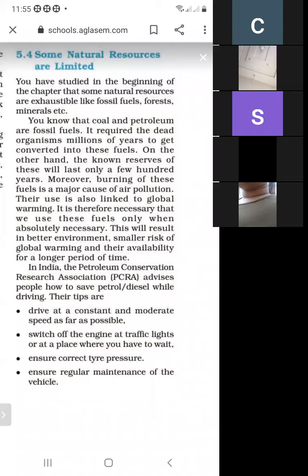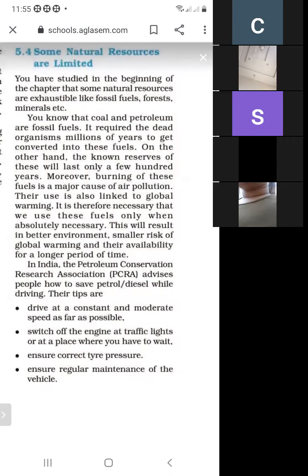And when we burn these fossil fuels, this will create pollution. So if the fuel is absolutely necessary, then we use this fuel, and this will result in a better environment, smaller risk of global warming, and their availability for a longer period of time.